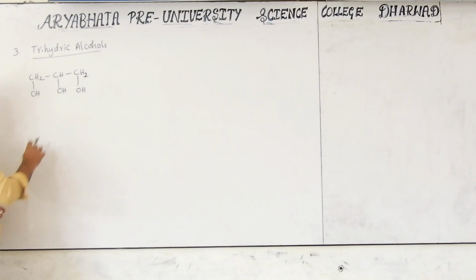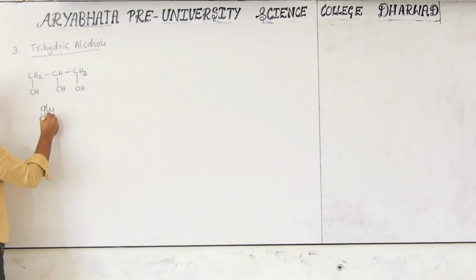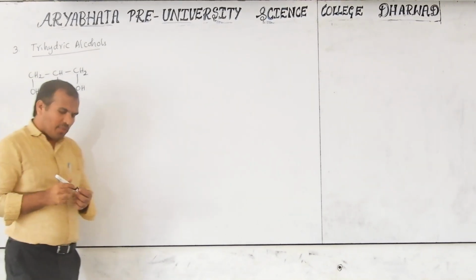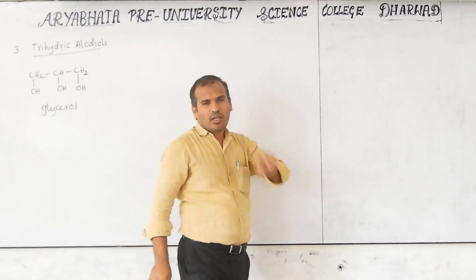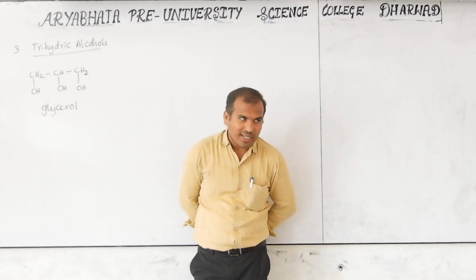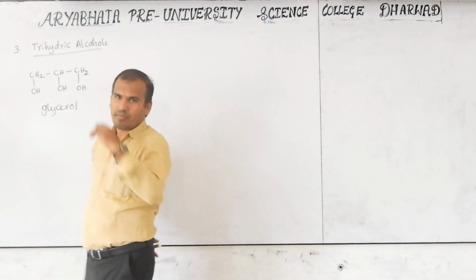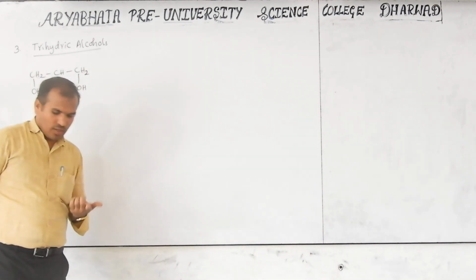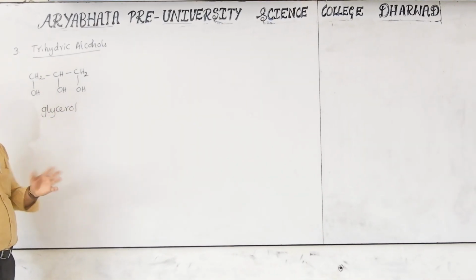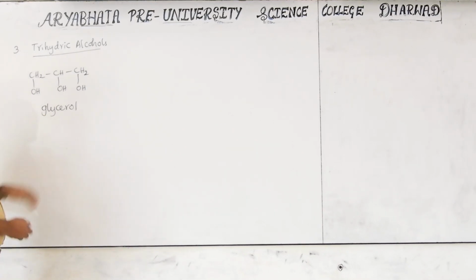So the common name of this one is called glycerol. This is glycerol. You may have studied glycerol in a question in the solutions chapter. What we needed at that time was the molecular weight. I think it is an anti-freezing agent, used in the coolant of car or motor radiators. So this type of word will come in physical chemistry also, and inorganic also, so we have to remember this. So glycerol is the common name.